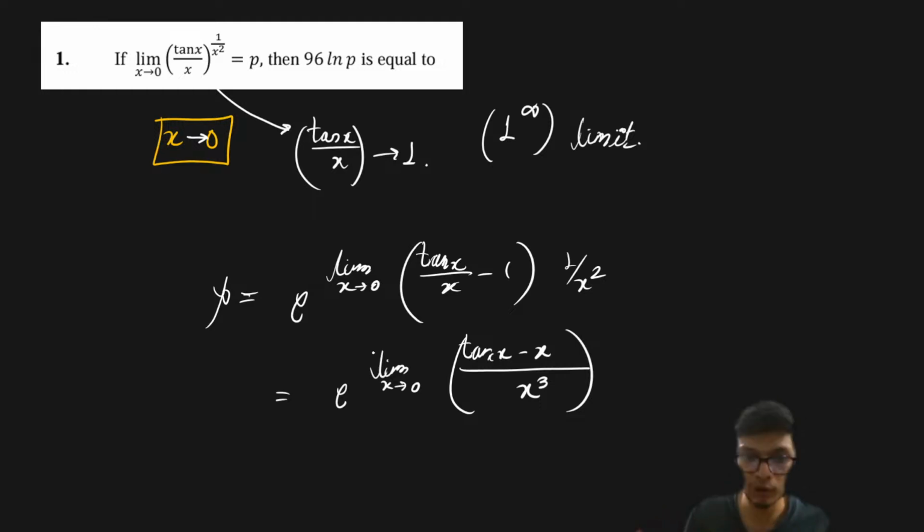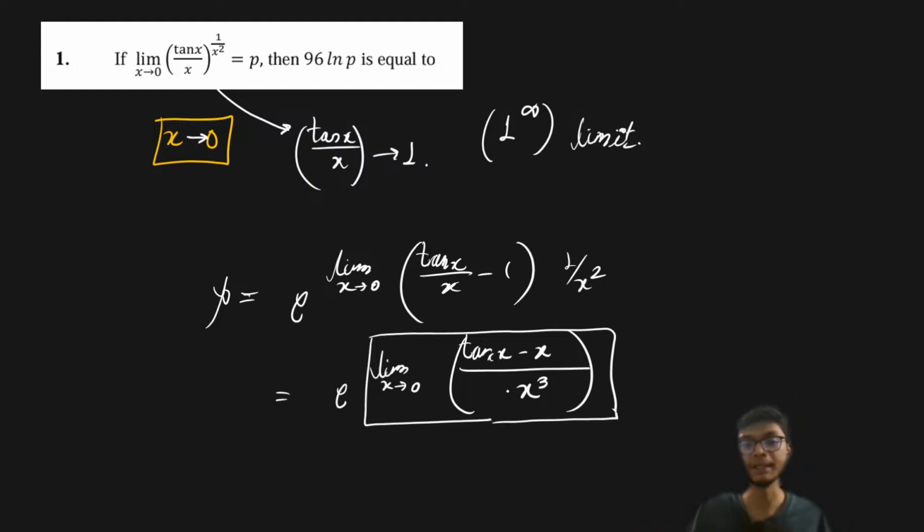Now from here, if you're not able to think how to solve this question, please see, it is a 0 by 0 form. So definitely no one is going to check how you solve the question, but you definitely have to come up with the correct answer. Therefore we are going to simply apply the L'Hopital rule.